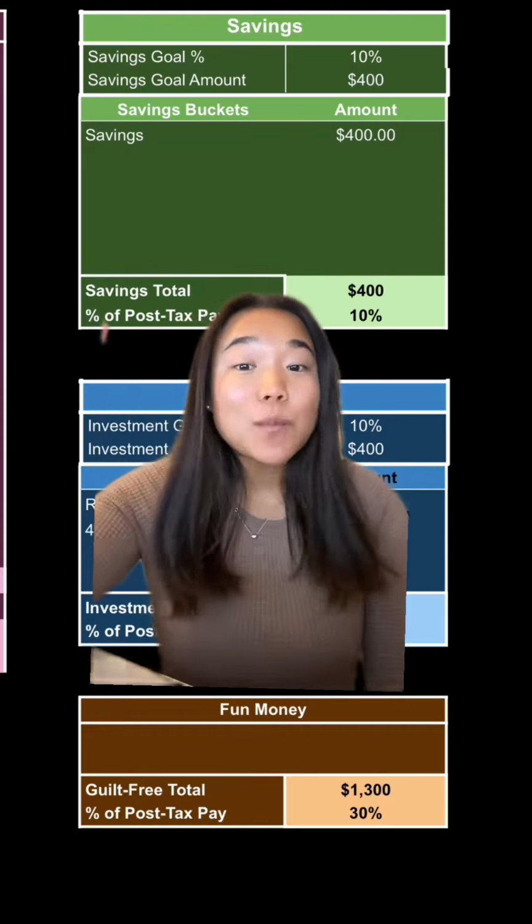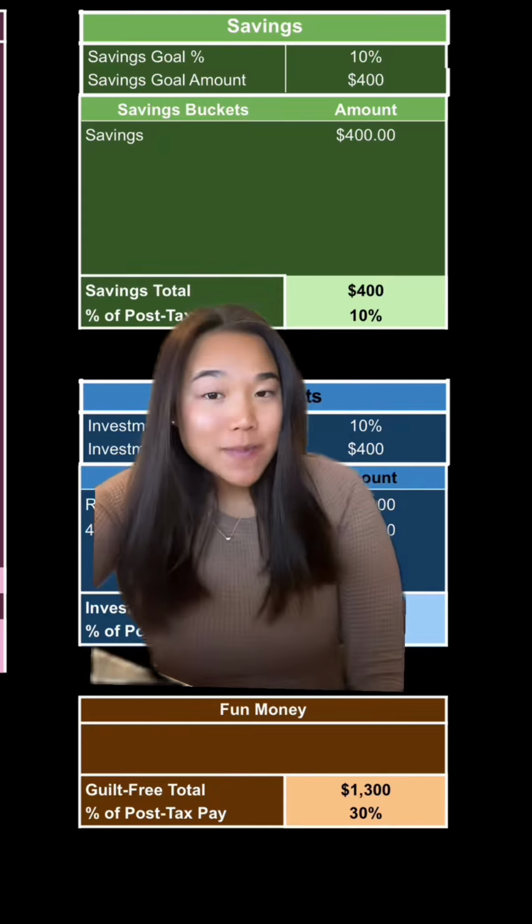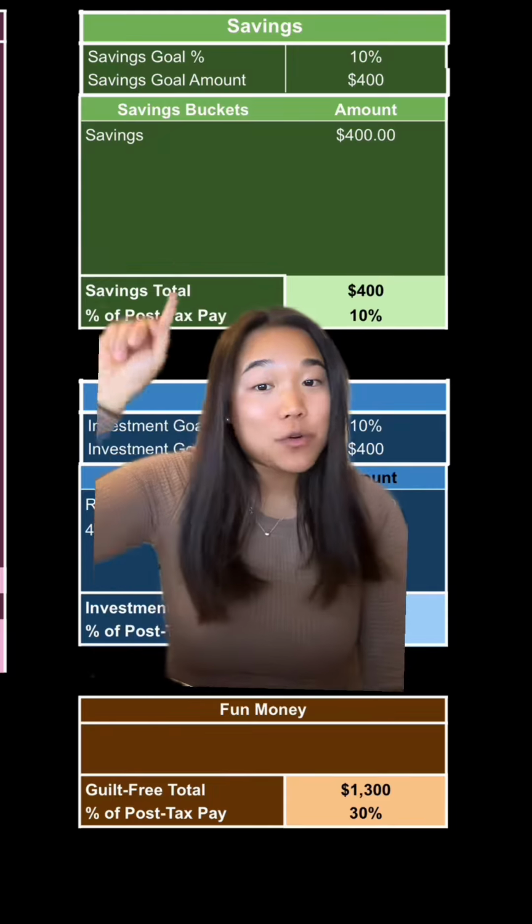If your living expenses are more than 50% of your take-home pay, I recommend reallocating some of this fun money into your living expenses bucket versus taking from your savings or investment buckets.